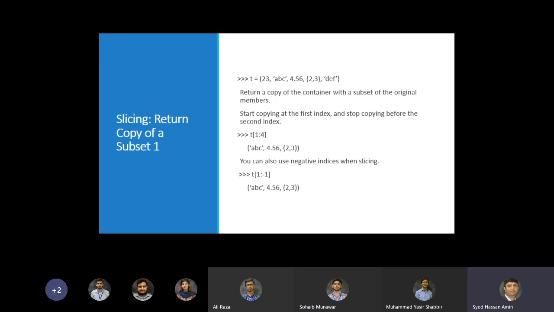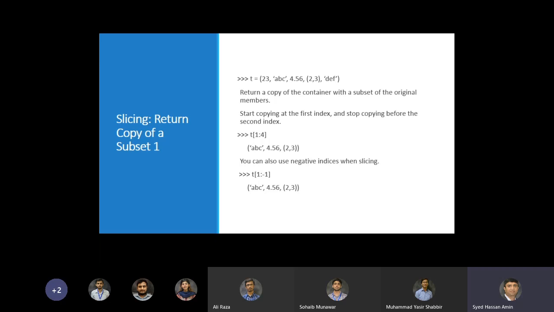Similarly, for slicing, you might also use the negative indexing. So you might combine negative indexing with positive indexing. So for example, we are saying T1 colon -1. So we know that -1 is the last element, the rightmost element, def.